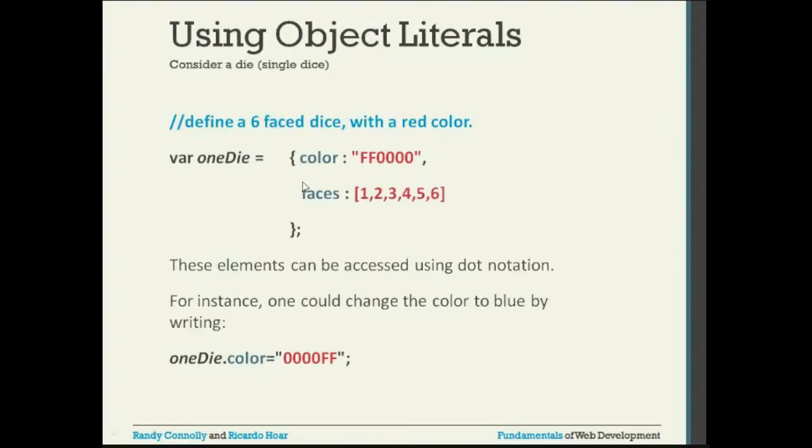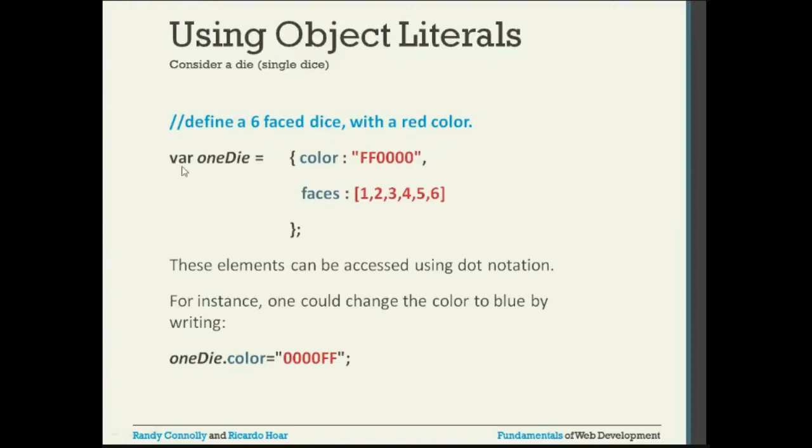So this is the example. In this particular case, we are defining the object using the object literals. What we are defining is a die, a six-faced die, which you use for playing any kind of snake and ladder, or any kind of game where you require a die. You are making an object out of it, and it is six-faced. It's a cube structure, as you know, and it will have six faces, and the color is red. If you want to create an object of this type, this is how you are going to do it.